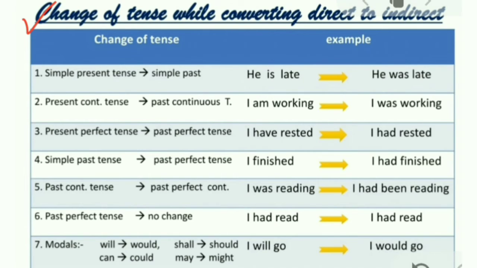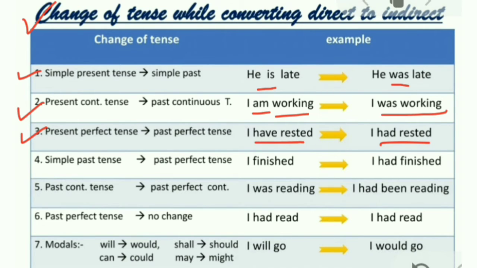Number 1, simple present tense will be converted into simple past. As you can see in the example, "is late" becomes "was late." Present continuous into past continuous: "am working" becomes "was working." Present perfect into past perfect: "have rested" becomes "had rested."